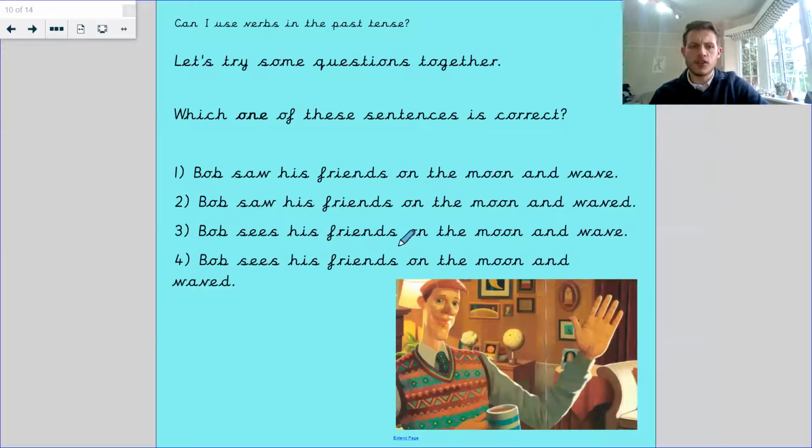Let's try some questions together. Which one of these sentences is correct? Number 1, Bob saw his friends on the moon and wave. Number 2, Bob saw his friends on the moon and waved. Number 3, Bob sees his friends on the moon and wave. Number 4, Bob sees his friends on the moon and waved. Which one was it? Is it 1, 2, 3, or 4?